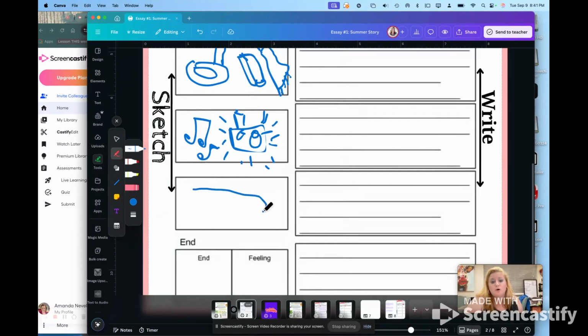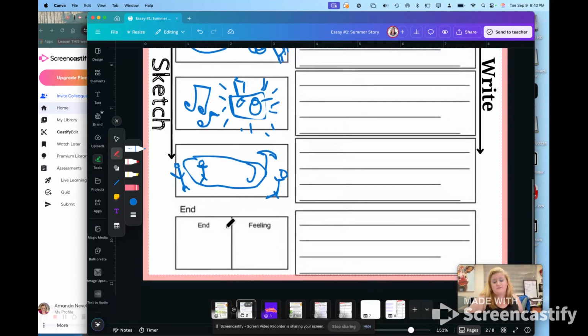We decided to play Marco Polo. So I'm going to draw a pool, kind of, and I'm going to draw me on the side going Marco Polo, and then Addie, I'm going to put her in the water because she won like every game because she's a super good swimmer, and there's me and Hazel trying to find her. Marco Polo. And we swam and swam and swam and had so much fun. Then we did a little bit of relaxing.